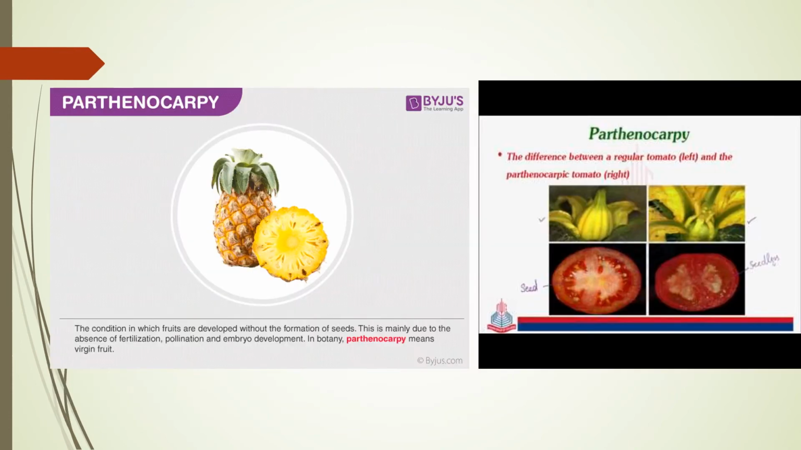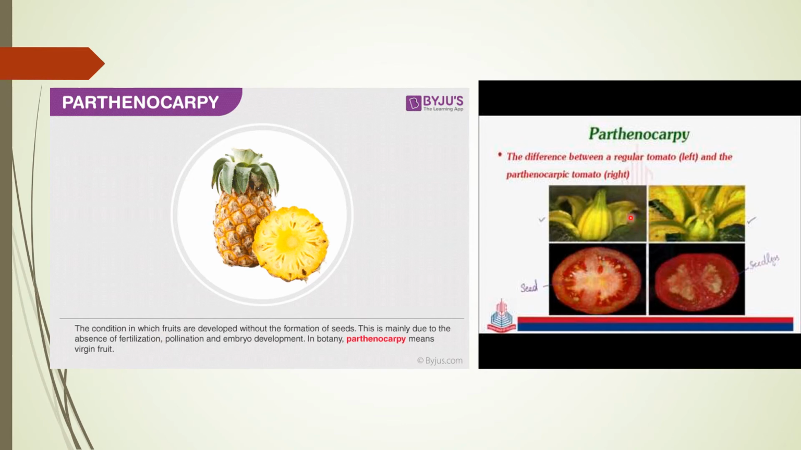So what is parthenocarpy? As I told you, when fruits develop without fertilization, those fruits are known as parthenocarpic fruits, and the process is known as parthenocarpy. You can write the definition this way: the condition in which fruits develop without the formation of seed, mainly due to the absence of fertilization, pollination, and embryos. In that case, the fruits are known as parthenocarpic fruits.